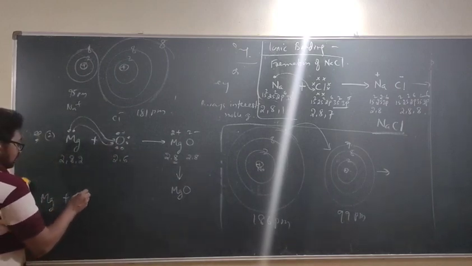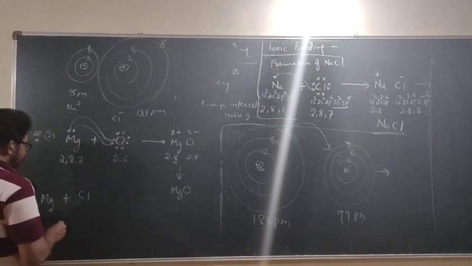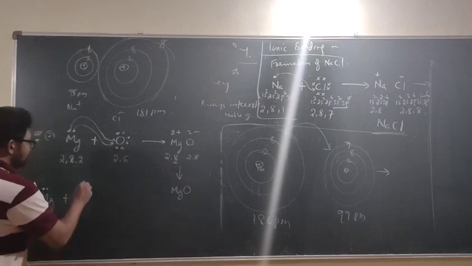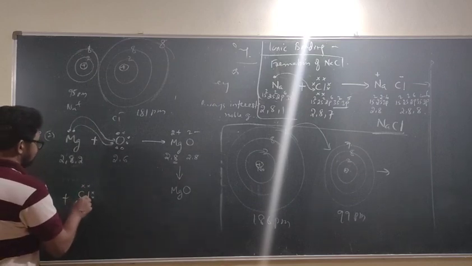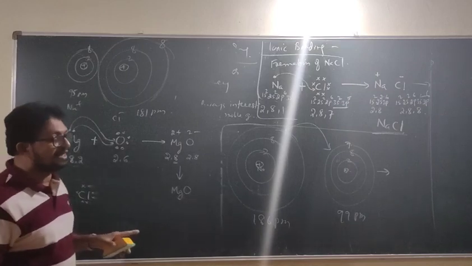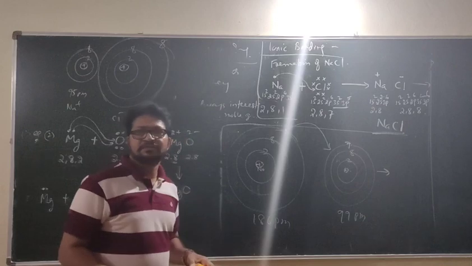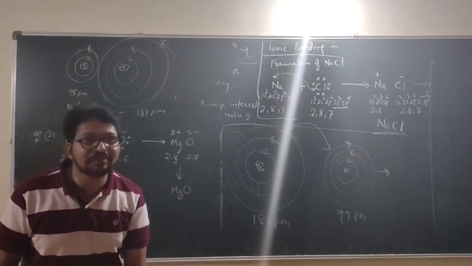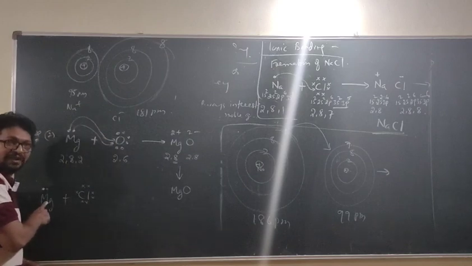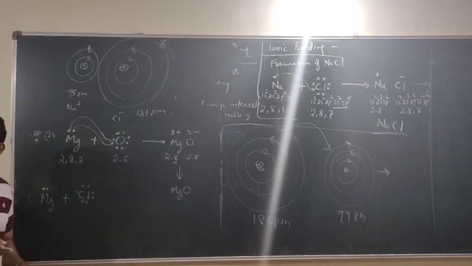Mg plus chlorine. How many electrons are there over magnesium? 2. How many electrons does chlorine require? Can you tell me? 2 or 1? Then how many electrons does magnesium have to lose? 2. How many electrons does chlorine have to gain? 1. Then how is it possible?